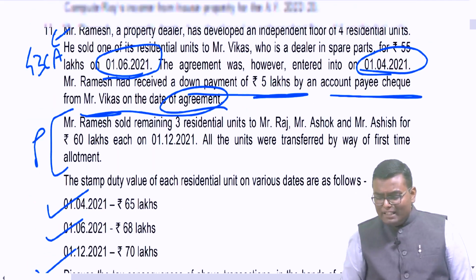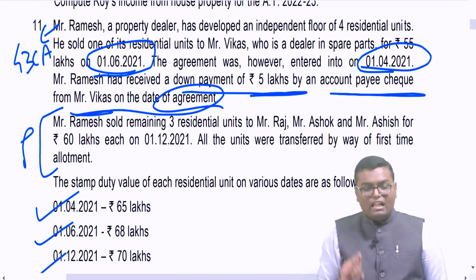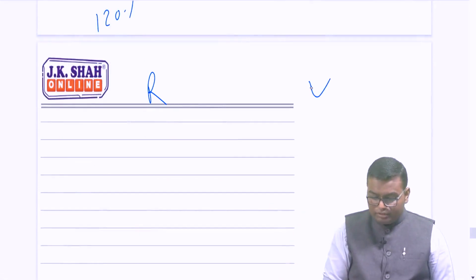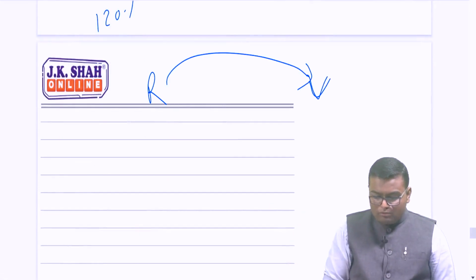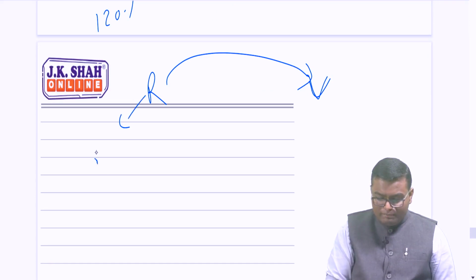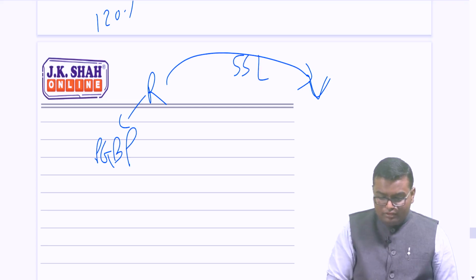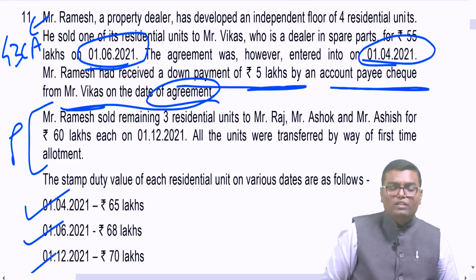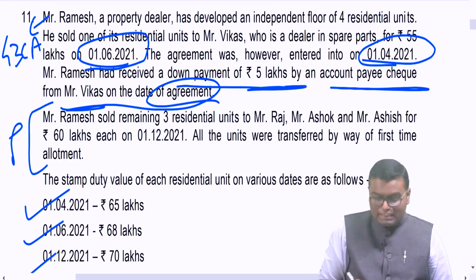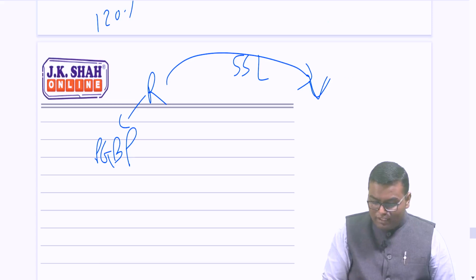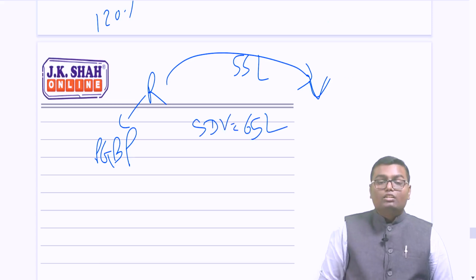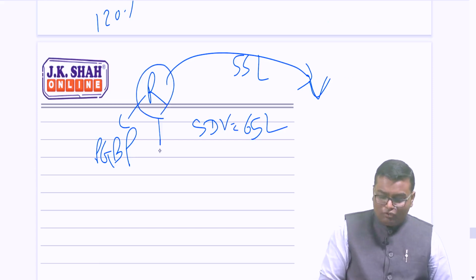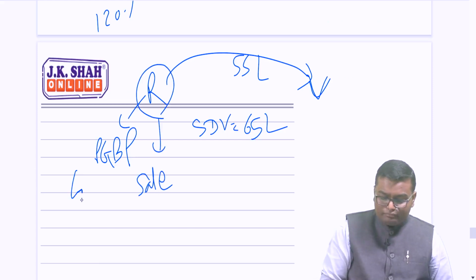Let us first decide the transaction of Ramesh and Vikas. Ramesh transferred a house property to Mr. Vikas. For Ramesh, it is a PGBP income. At 55 lakh rupees they transferred. However, the stamp duty value which we have to compare is on the date of agreement, because part consideration was received by account payee cheque. So the stamp duty value was 65 lakh. The question arises, for Mr. Ramesh, what will be the sale value as per 43CA?